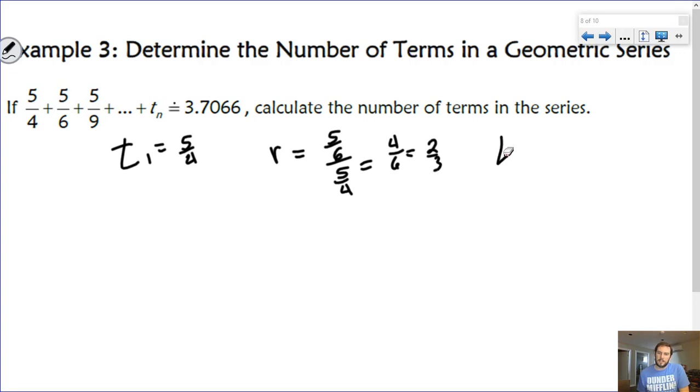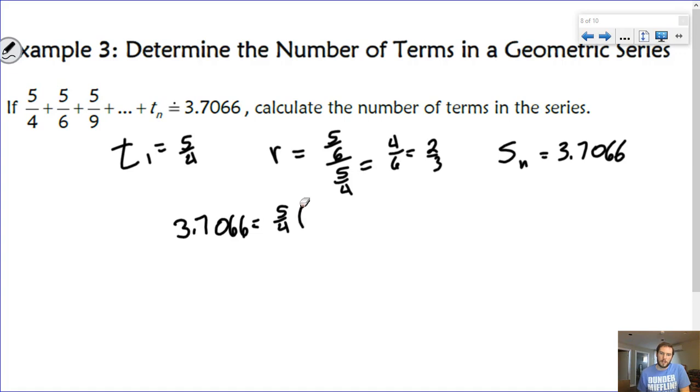We know that the sum of our n terms is going to be equal to 3.7066. So now it's just a matter of solving for n. So if we take my equation, 3.7066 is equal to 5 over 4 times 2 over 3 to the power n, all minus 1, all over 2 over 3 minus 1.